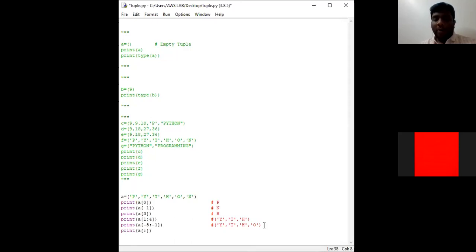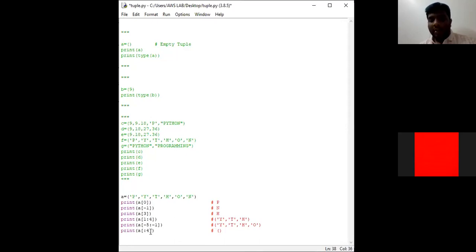I am not going to give the start value, but I am going to give the end value as 4. So what will be the output for this statement? Since I'm not giving the start value, the interpreter treats the start value from the 0th index up to where?